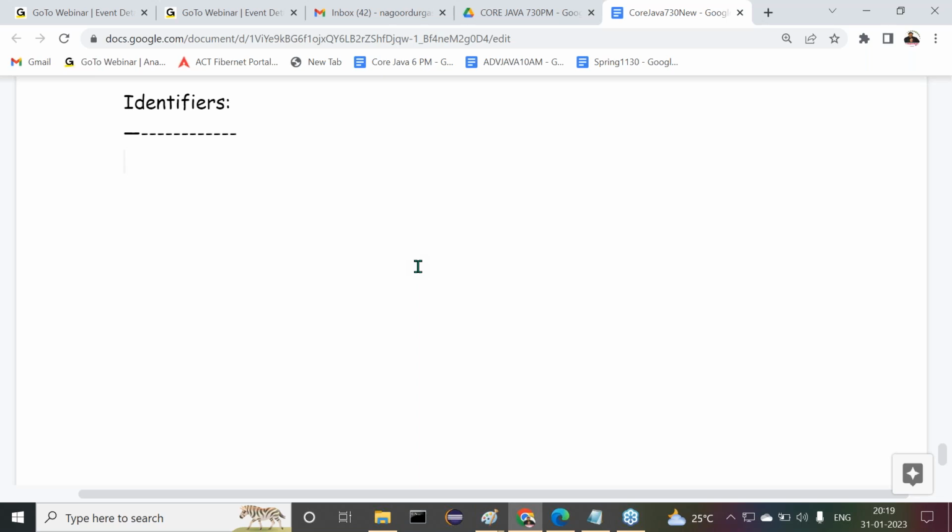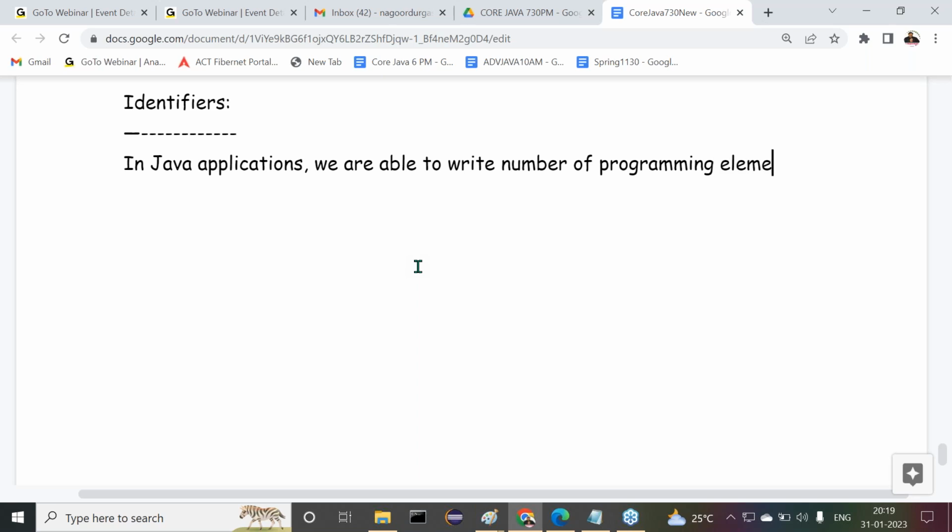So the point is, in Java applications, we are able to write a number of programming elements. What are the various programming elements? Variables, methods, classes, interfaces, and so on.